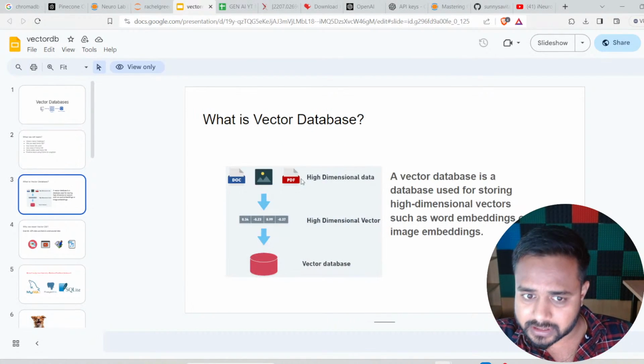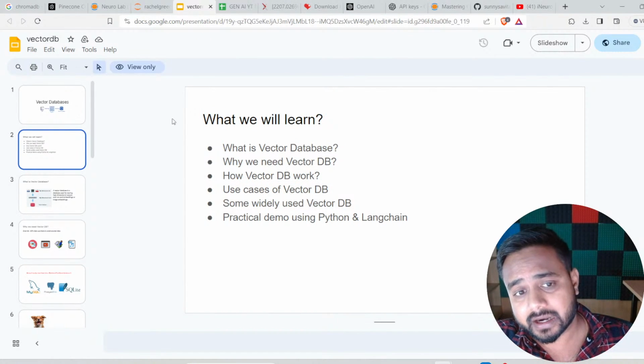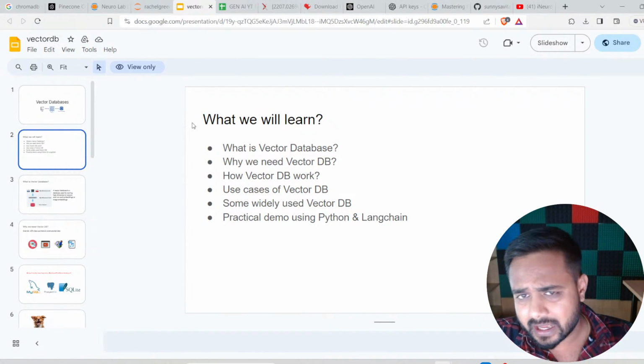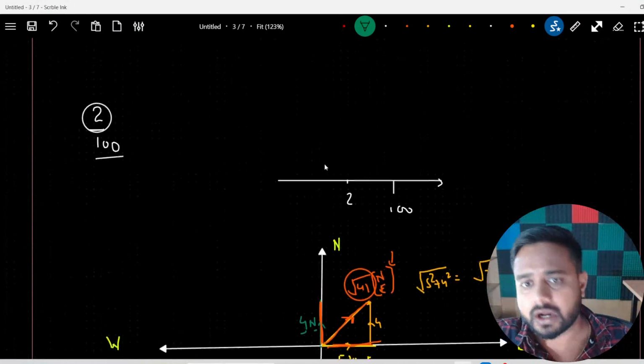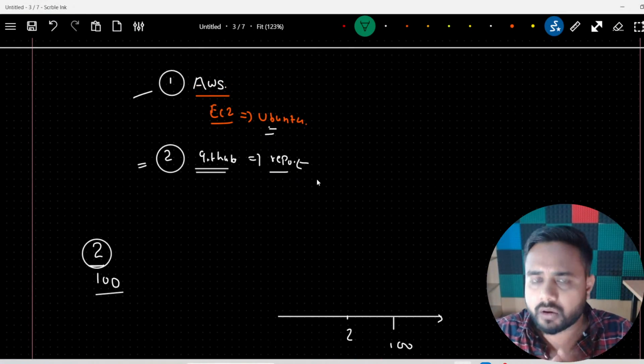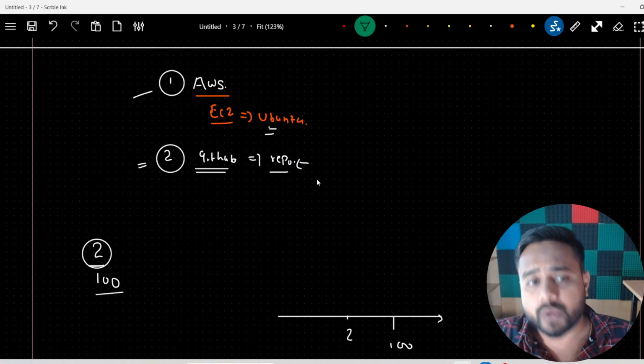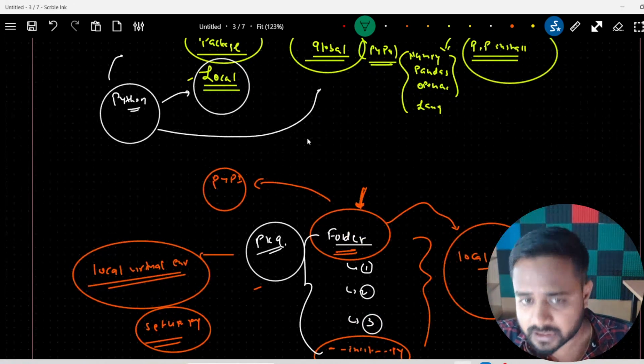These are the things we need to understand related to vector databases. Yesterday I already gave you the introduction, writing each and everything on the blackboard, and I tried to explain how this vector database works.